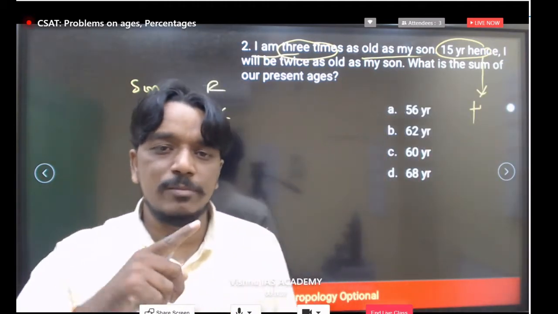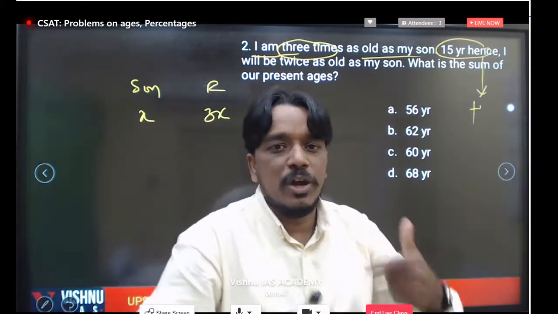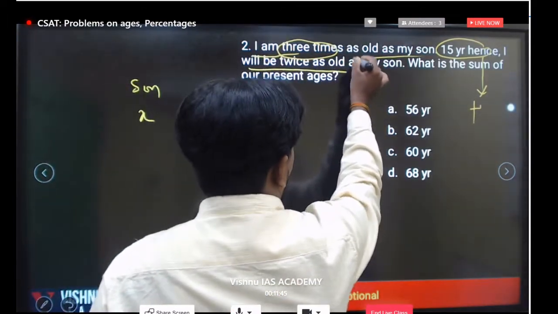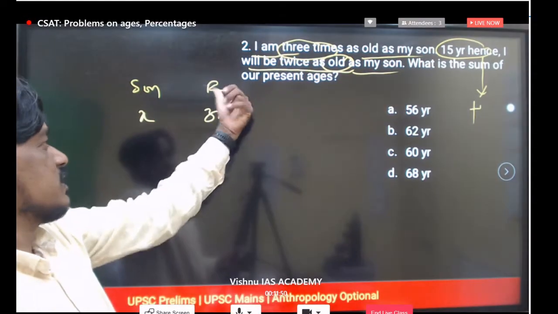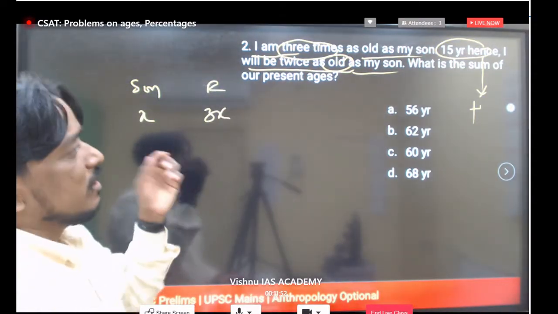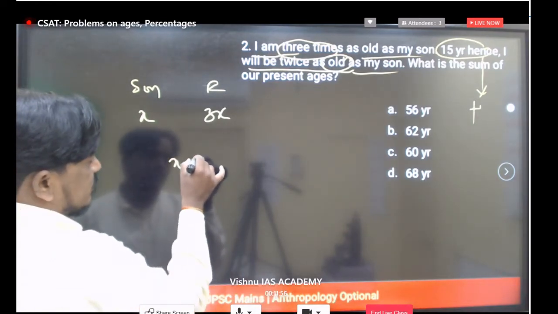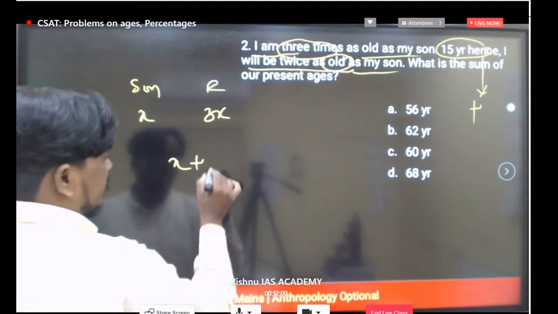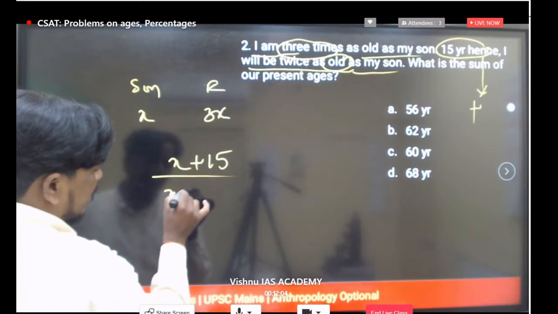Previous question we are talking about back. Here we are talking about 15 years hence, which means after 15 years I will be twice as old as my son. Previously we got 3 times, but 15 years later, that means x plus 15 for the son, and 3x plus 15 for the father, because we are taking 15 years later.